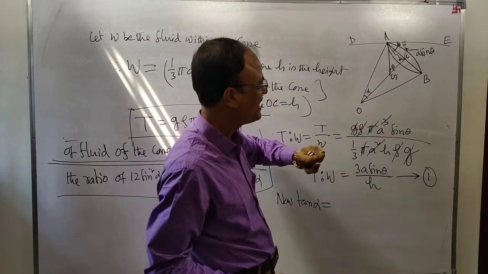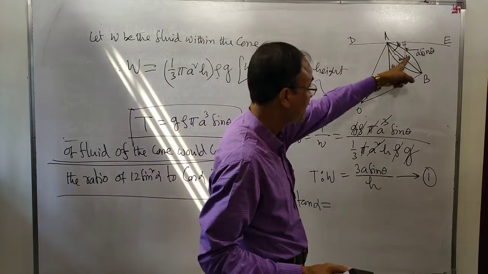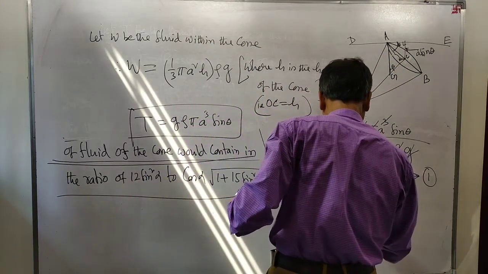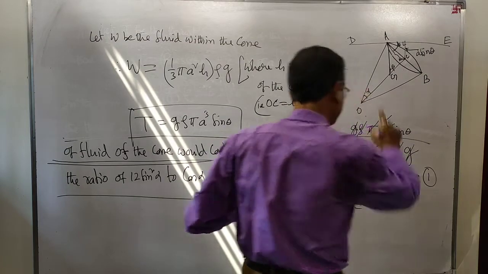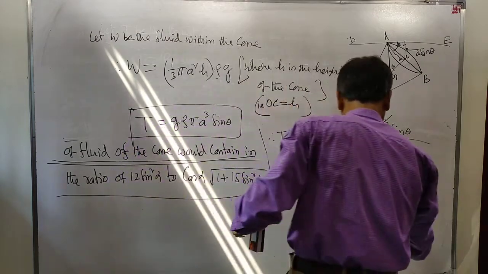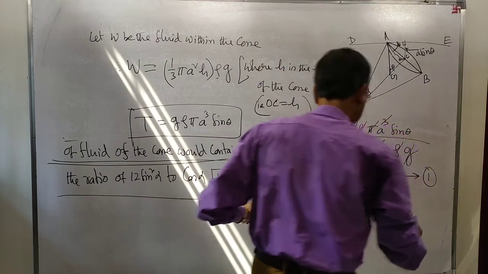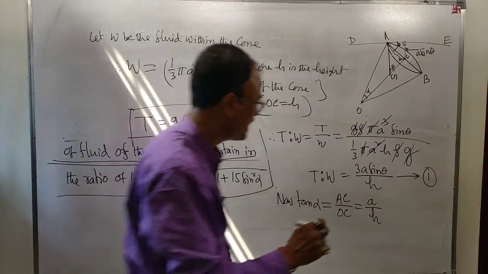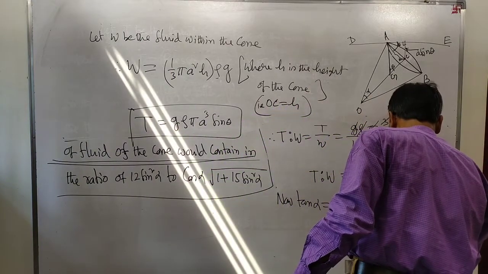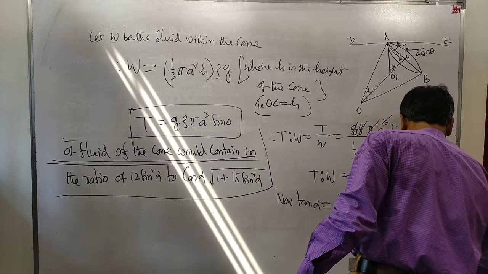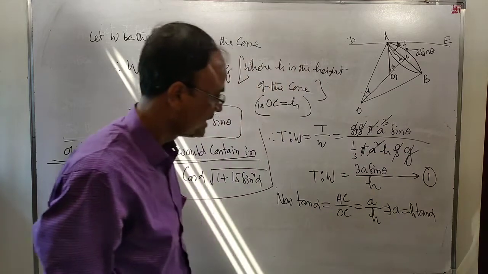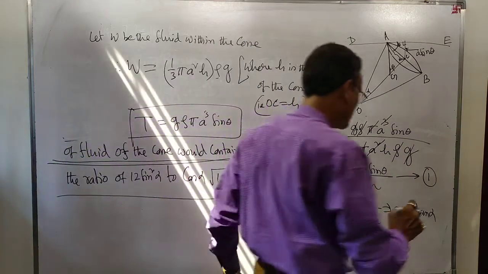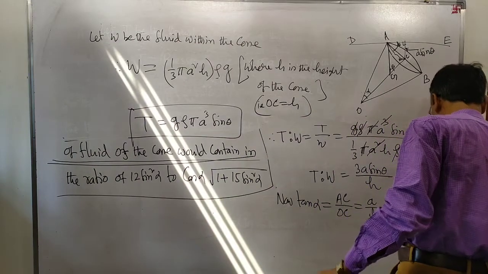Tan alpha is equal to AC divided by OC. AC is equal to a, the radius of the base of the cone, and OC is equal to the height of the cone. This means a equals h tan alpha. This is number 2.